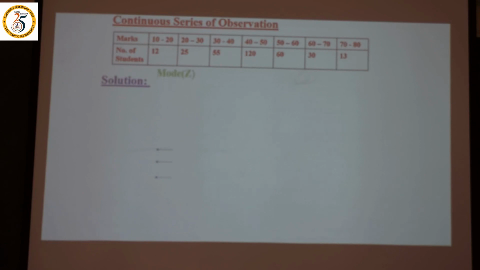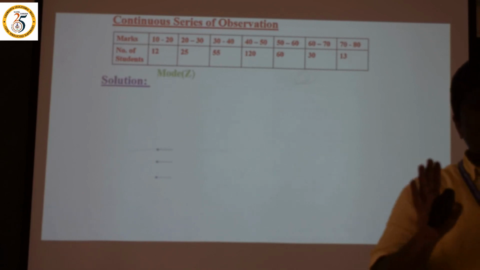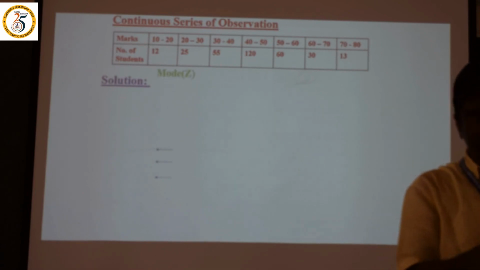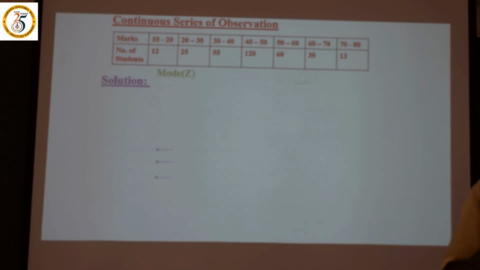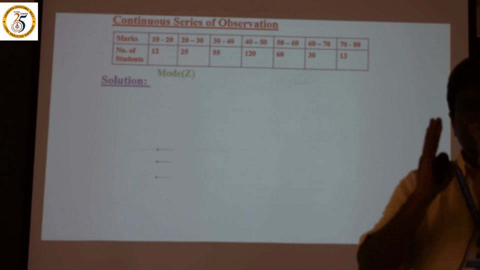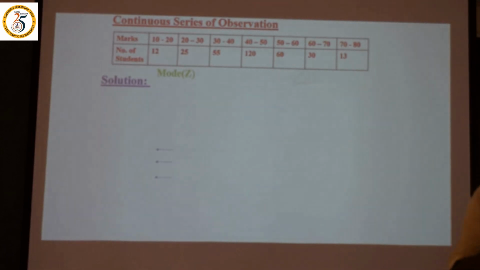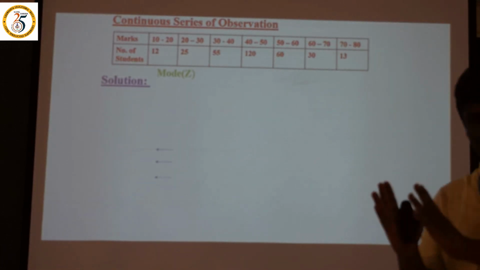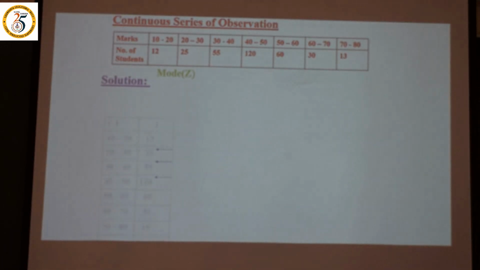Before that, what is the formula of mode? The mode formula uses the maximum frequency. Mode is denoted by Z. Z is equal to L plus (F1 minus F0) divided by (2F1 minus F0 minus F2), into I. Okay, we will see that problem.